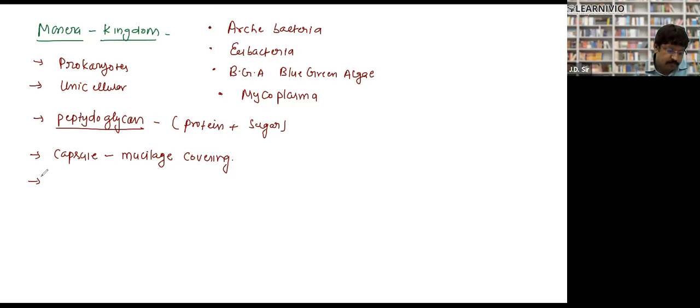Next, one more important point, they have a circular naked DNA. What is that? Look.